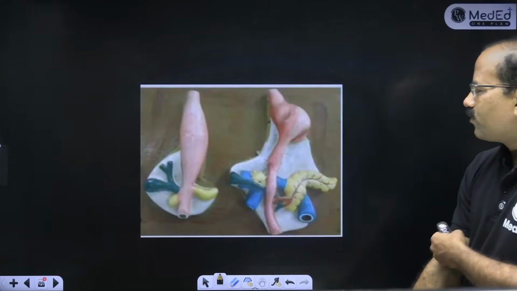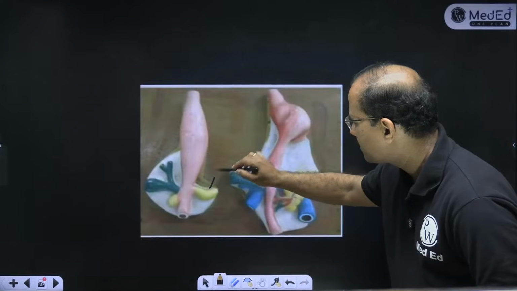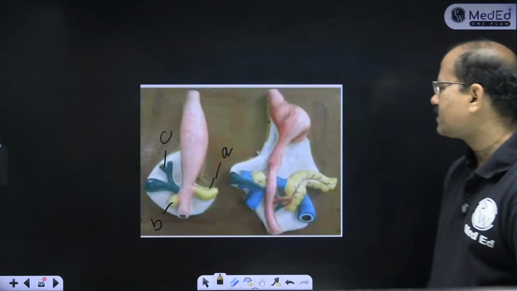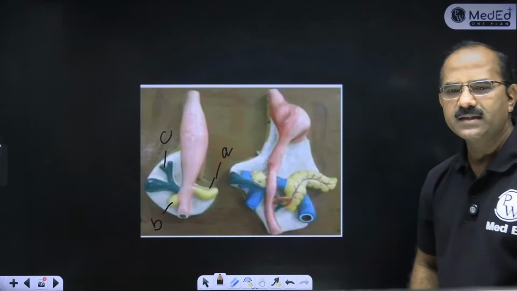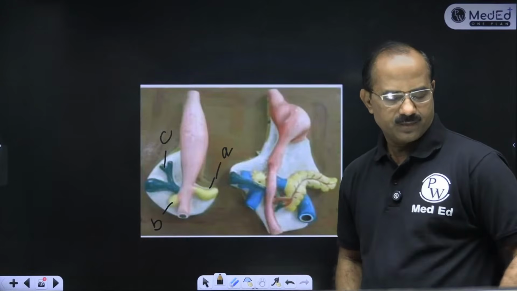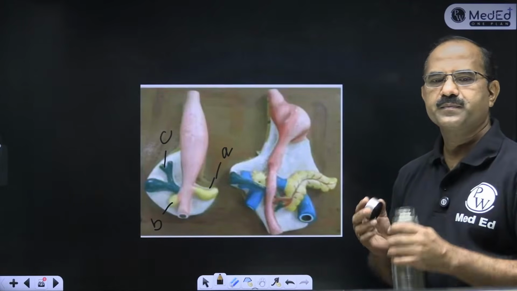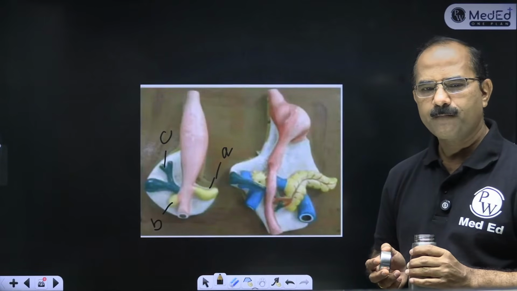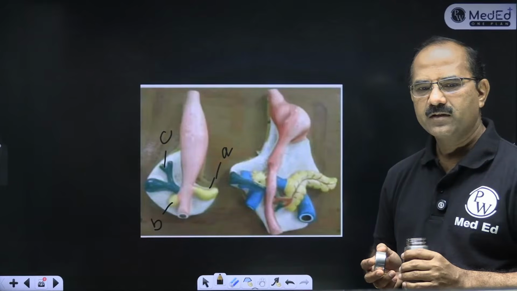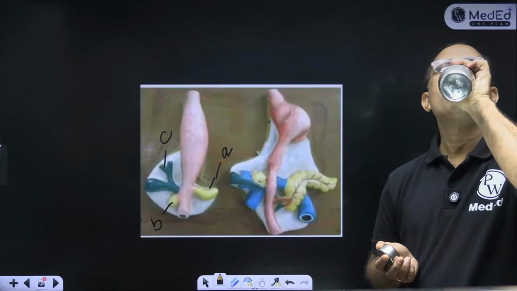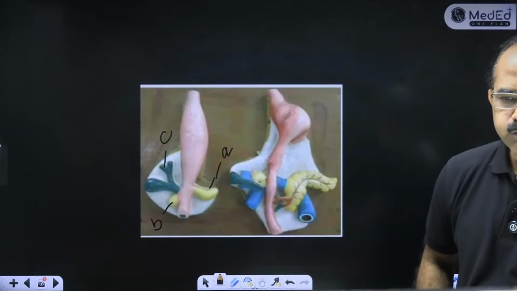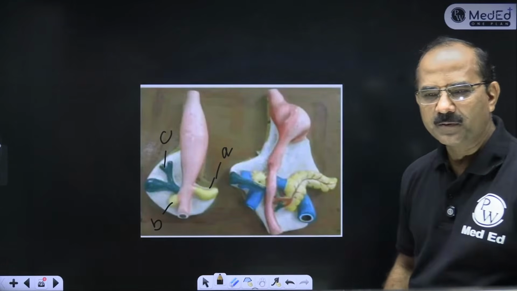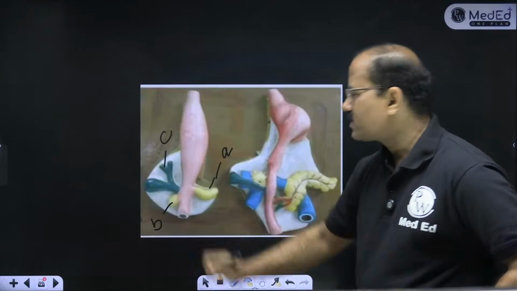Come on, students, can you tell me what is this? I'll label this as A. I'll label this as B. I'll label this as C. Come on, answer this. What is A, B, and C? Easy है, easy है, come on. Foregut is fine. Richa, what is A, what is B, and what is C?